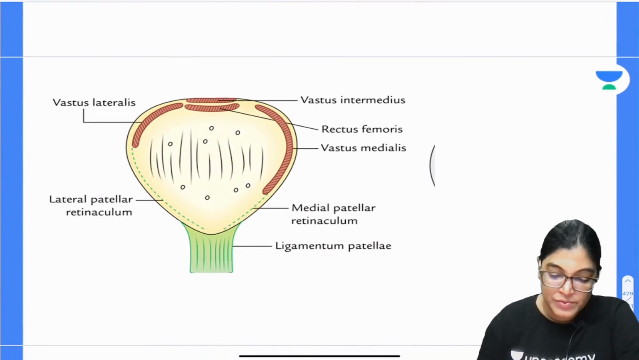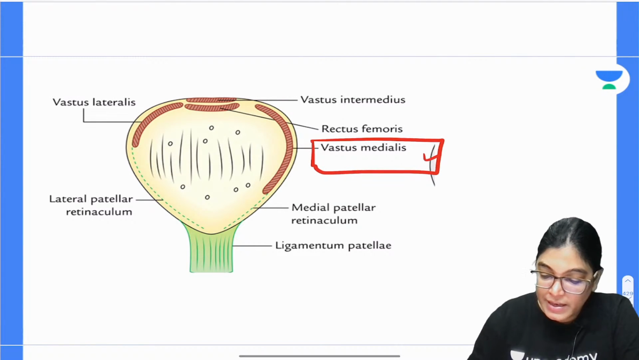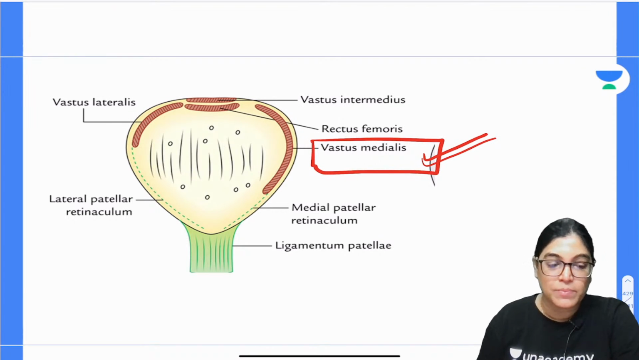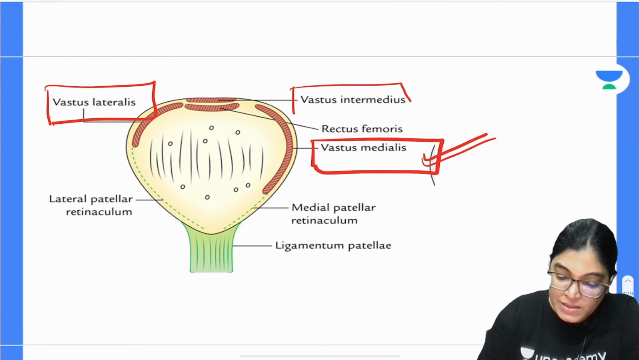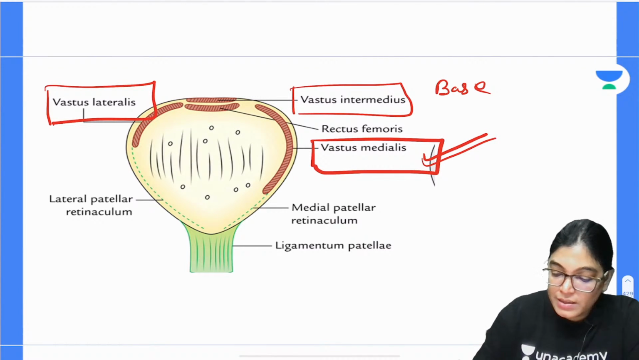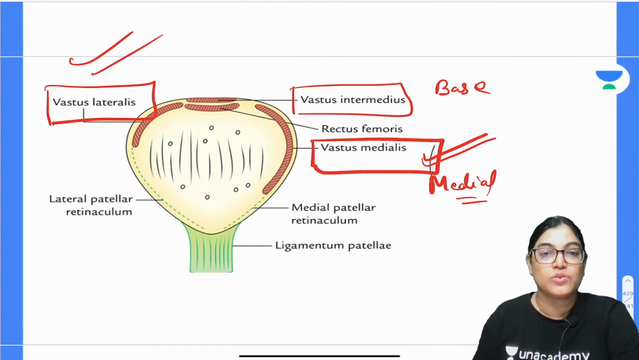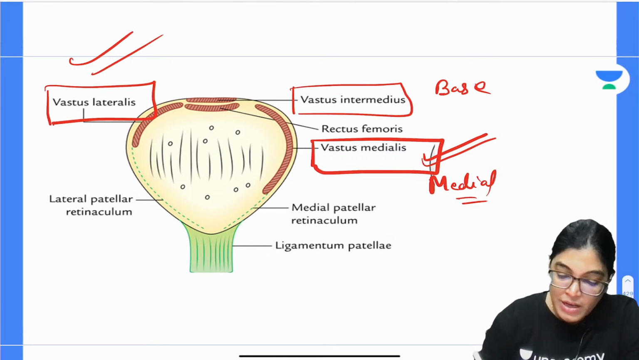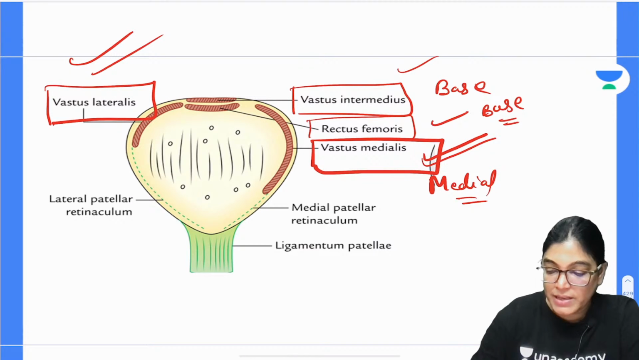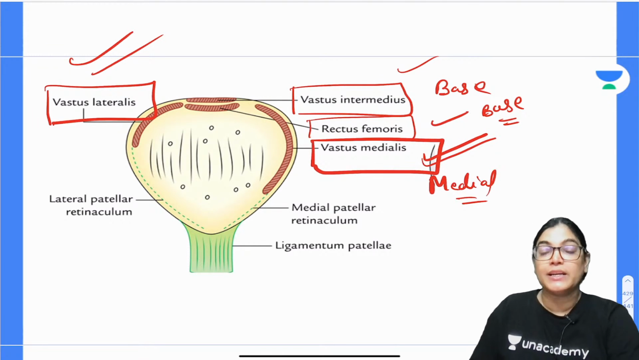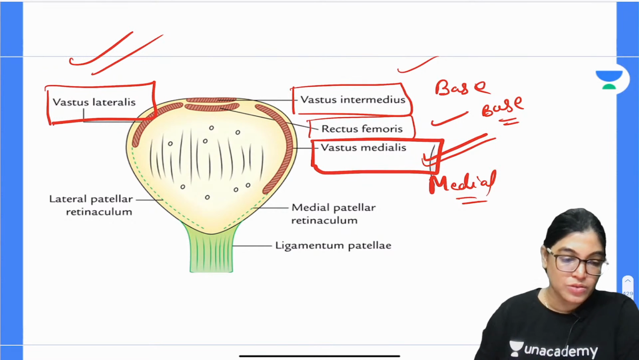This will be very clear if you see this diagram. This is the vastus medialis muscle, and you can see the area where it is attaching to the patella is more onto the medial aspect if you compare it with the vastus lateralis. Vastus intermedius is exactly at the basal part. The medial extension is more of vastus medialis as compared to the vastus lateralis. So this is the correct answer. We can see both rectus femoris and vastus intermedius are attached onto the base, but the medialis is extending more onto the medial 2/3 part of the patella, and lateralis onto the lateral 1/3 part.